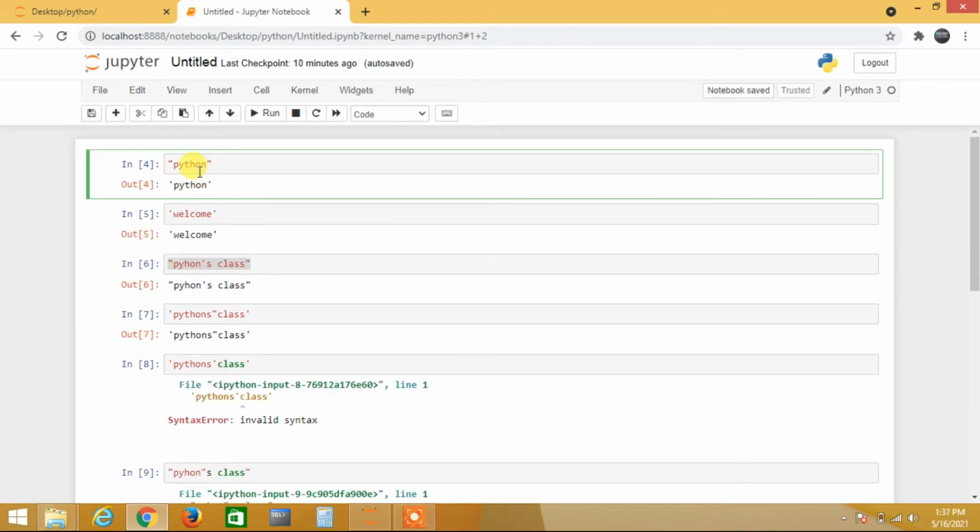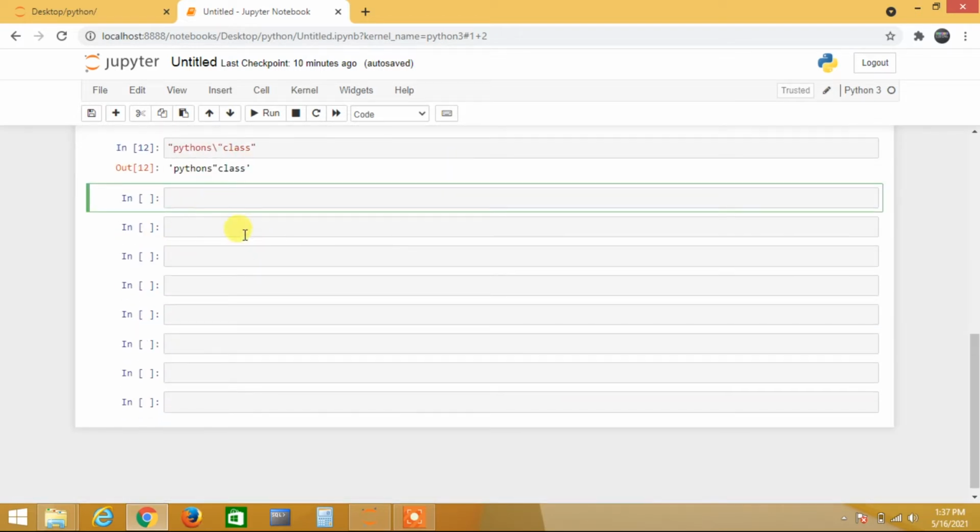Then how can we identify this is a string? I wrote it within double quote, right? Then how are you saying this is a string, you people may be having this doubt, right? Generally we have different types of data types, in every programming language we have different data types. Every data type has a different purpose and performs differently based on its data type, right? So we have the type function. Type is an inbuilt function; when it gives a green color, it means it is an inbuilt function.